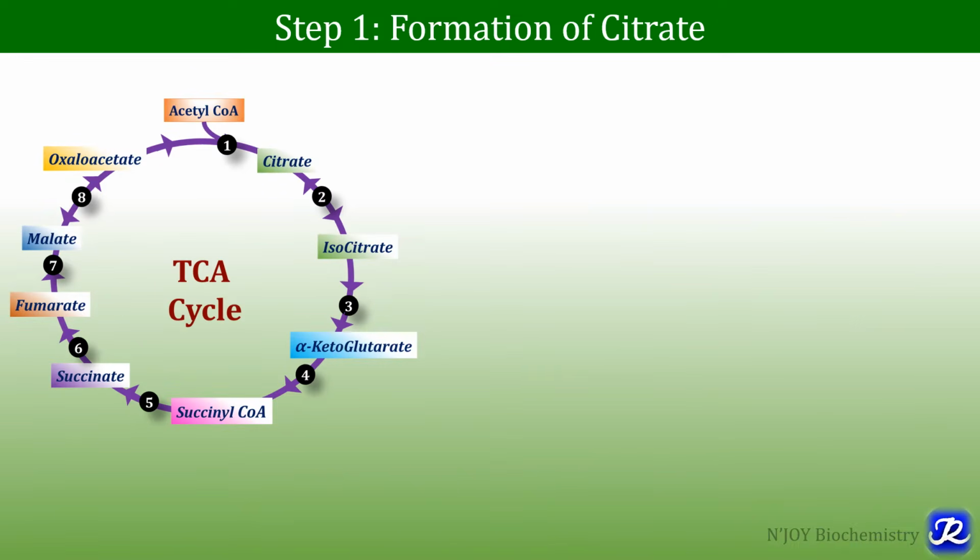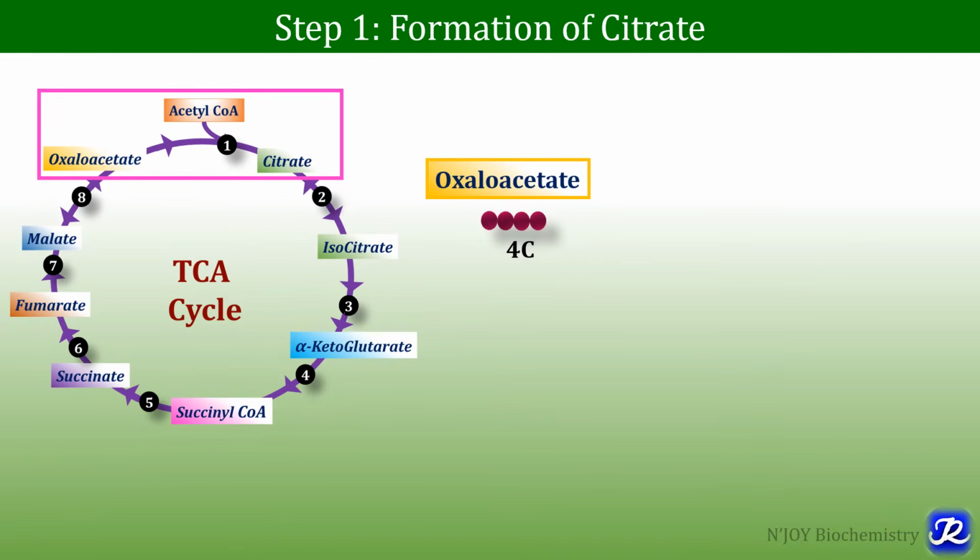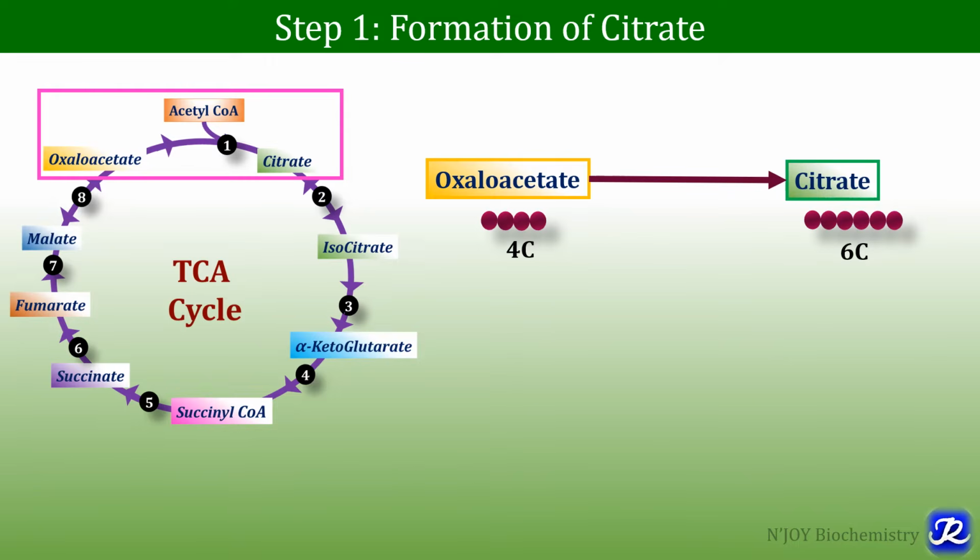Now let's see the first reaction, that is formation of citrate. In this first step, acetyl-CoA condenses with oxaloacetate to form citrate. Oxaloacetate is a 4 carbon molecule and citrate is a 6 carbon compound. So the 2 carbons are derived from acetyl-CoA.